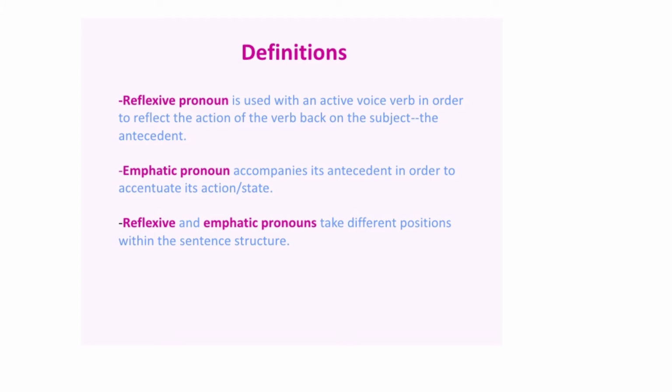Reflexive and emphatic pronouns. A reflexive pronoun is used with an active voice verb in order to reflect the action of the verb back on the subject, that is the antecedent. So let me clarify it. Reflexive pronouns are used when the subject and object of a verb are the same. I repeat, reflexive pronouns are used when the subject and object of a verb are the same, when the action done by the subject reflects upon the subject.